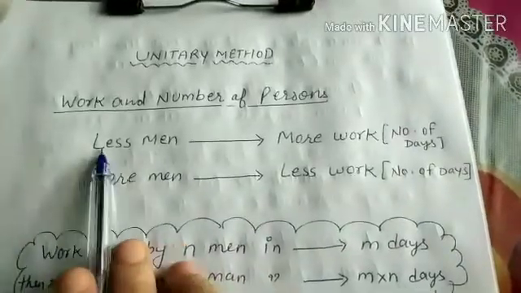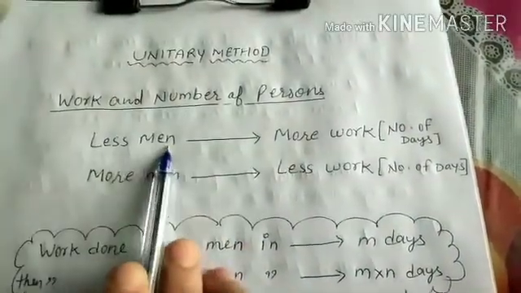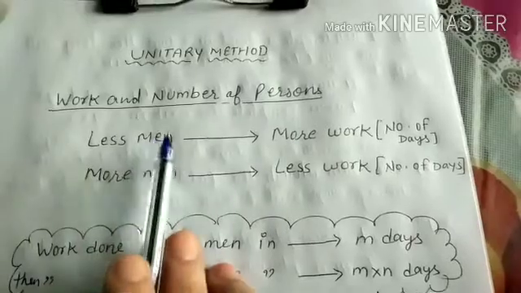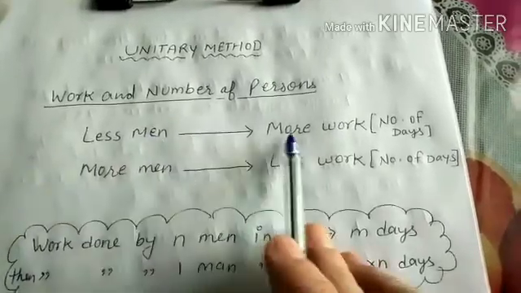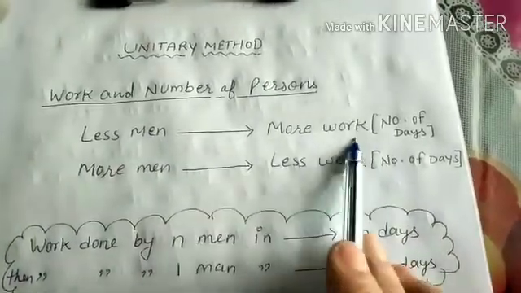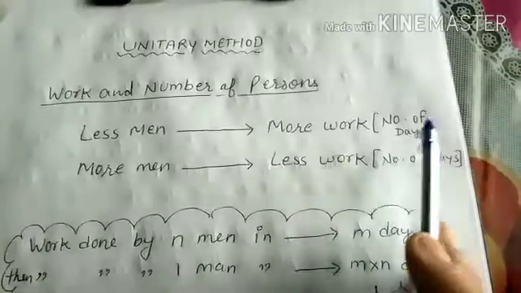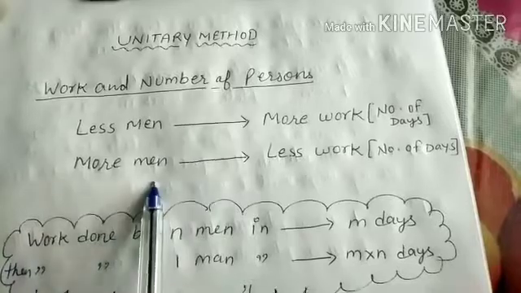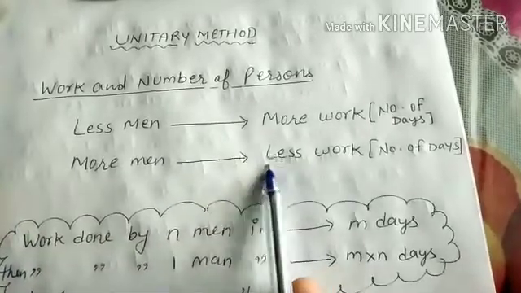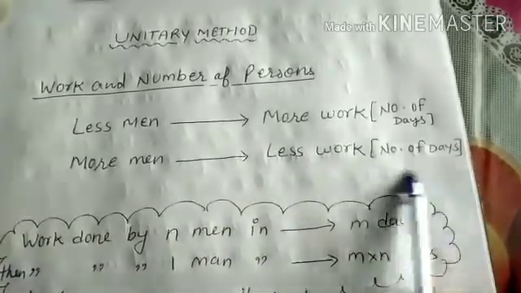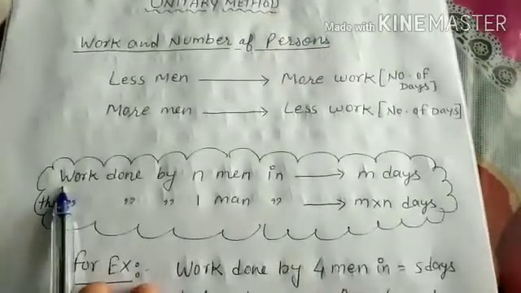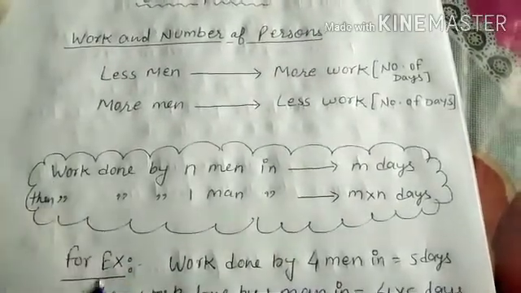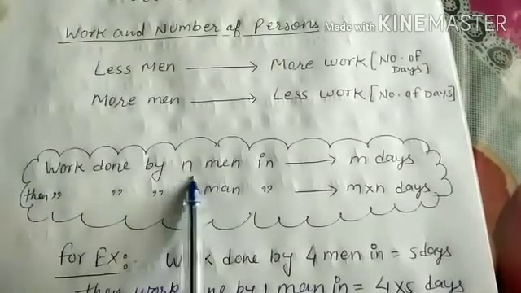My dear students, if we have fewer men or fewer persons, we need to do more work or more number of days. If we have more men or more persons, we need to do less work or fewer days. How? Now we will see by the example.